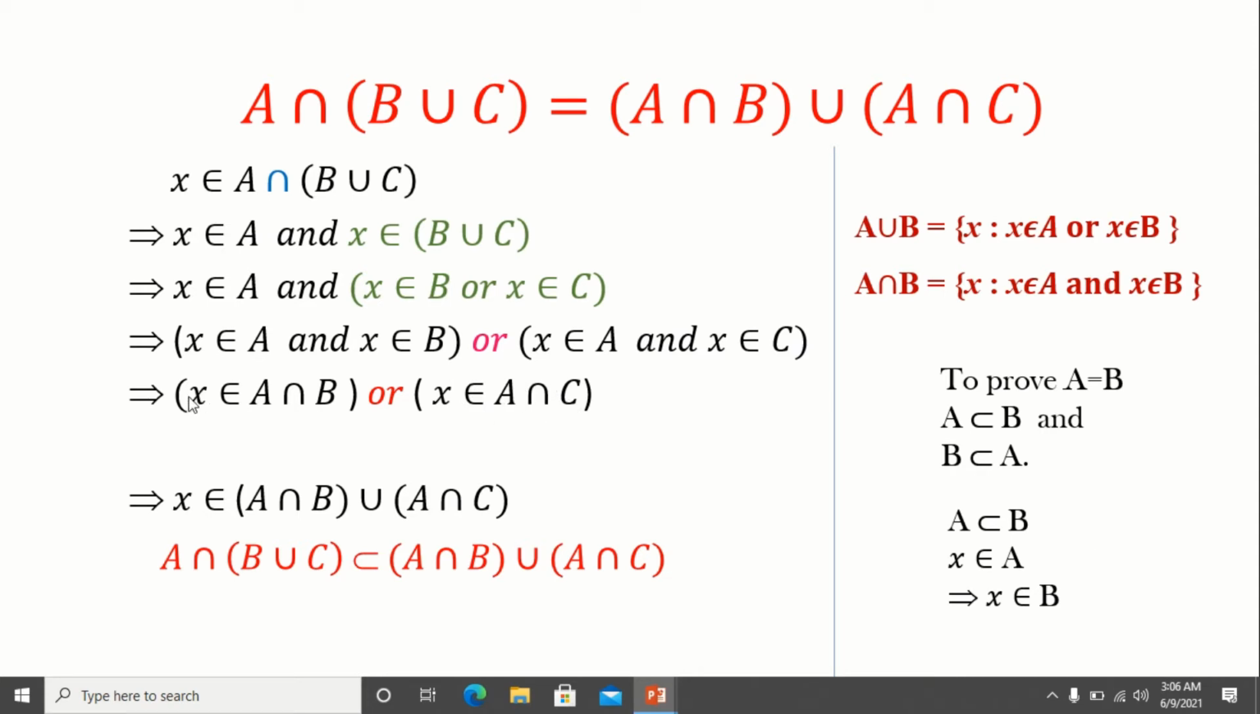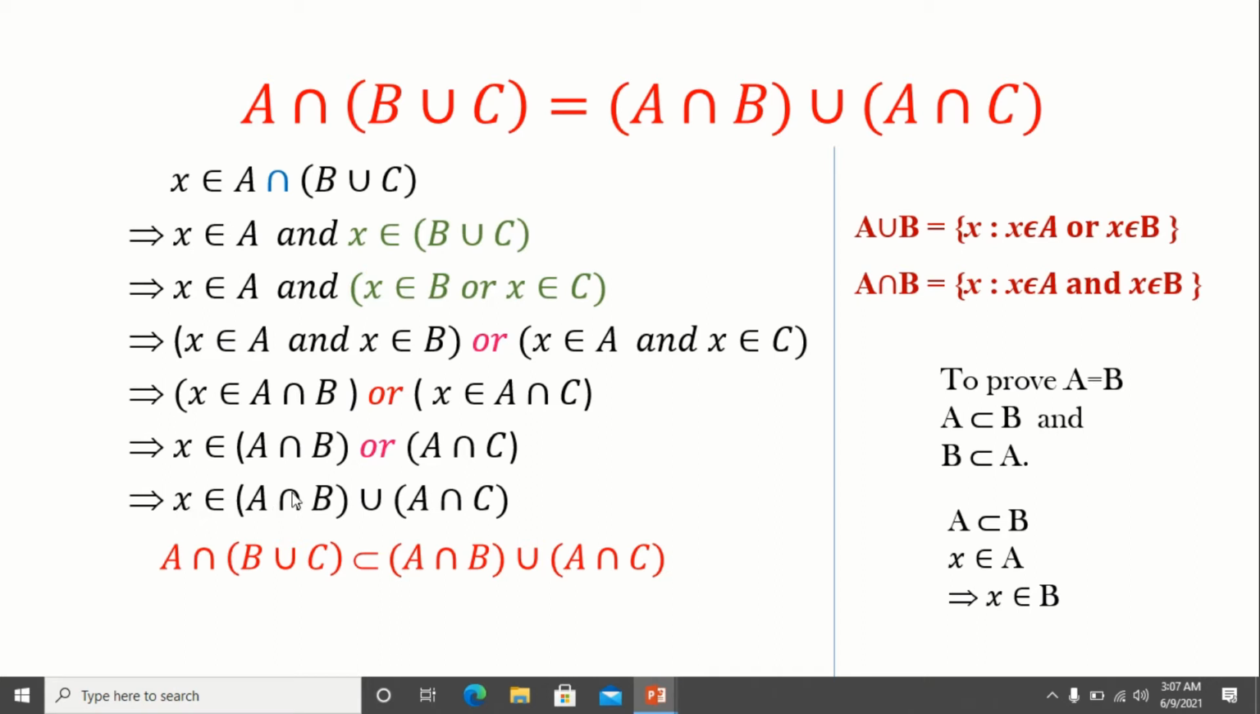Now X belongs to A intersection B or X belongs to A intersection C can be written as X belongs to (A intersection B) or (A intersection C). Here X is either an element of A intersection B or an element of A intersection C. So what we can say now is X is an element of the union of these two.